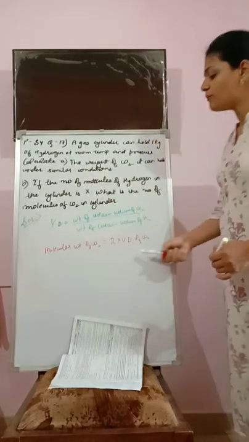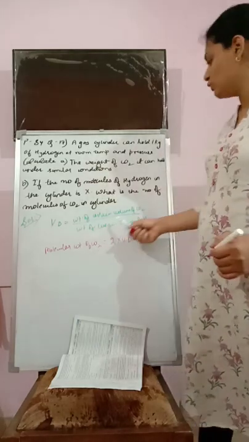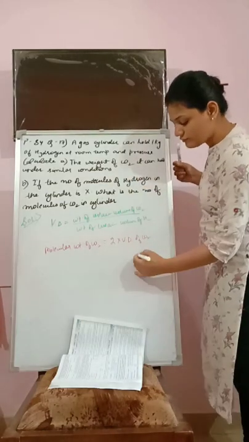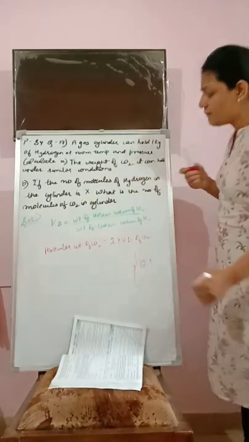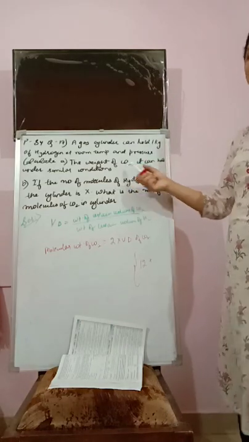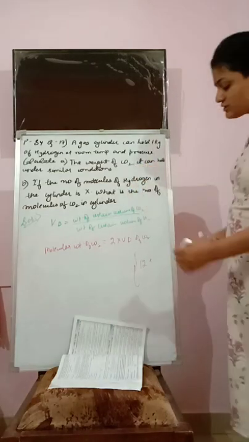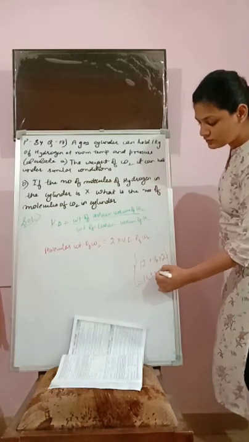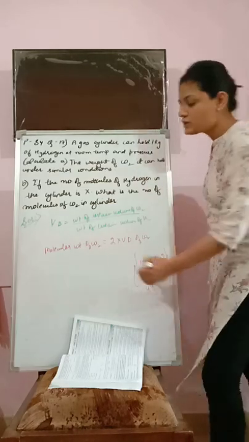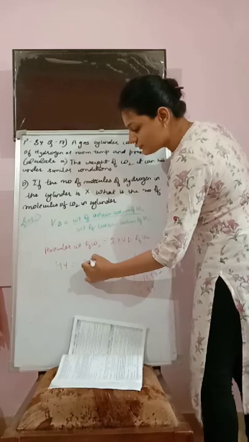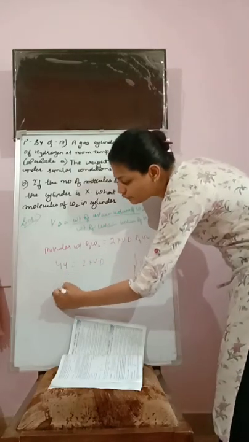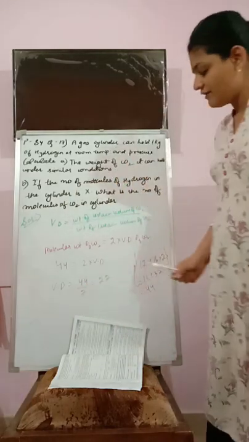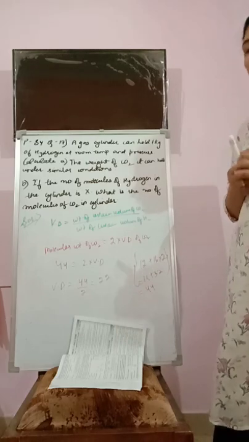Is that clear? So what is the molecular weight of CO2? I'll write in brackets. The molecular weight of carbon is 12, plus the molecular weight of oxygen is 16. There are 2 oxygen atoms, so I will write 16 times 2, which is 12 plus 32, equal to 44. So 44 is equal to twice into vapor density. From here, I will be able to find the vapor density of carbon dioxide gas, that is 22. Alright, here I have found the vapor density.